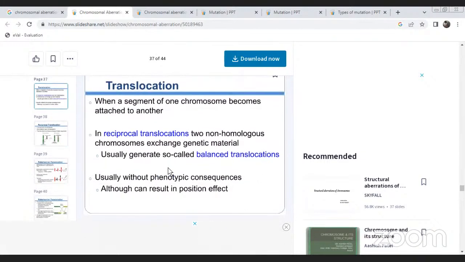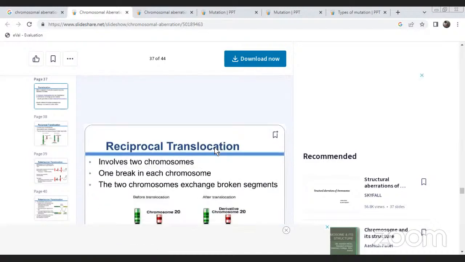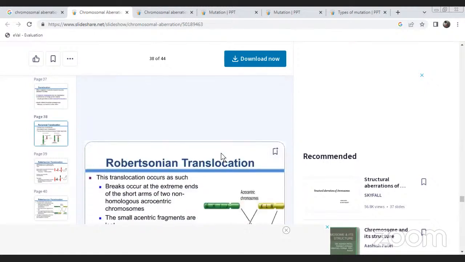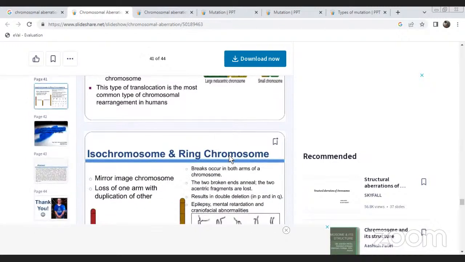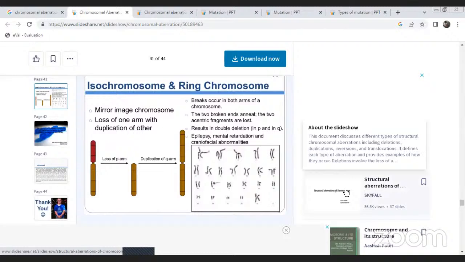Translocation, reciprocal translocation: when a segment of one chromosome becomes attached to another. Isochromosome: a mirror image of the chromosome, or loss of one arm with duplication of the other.